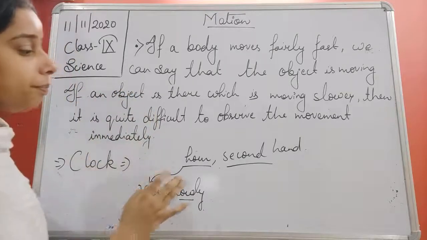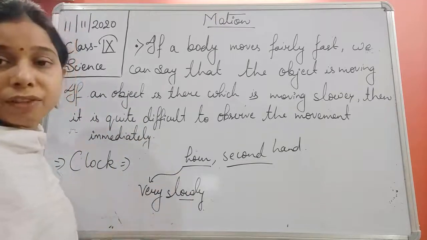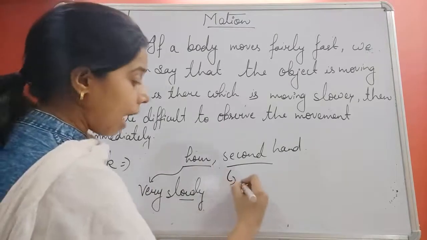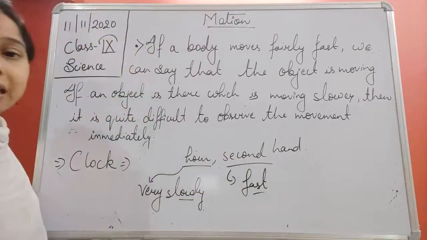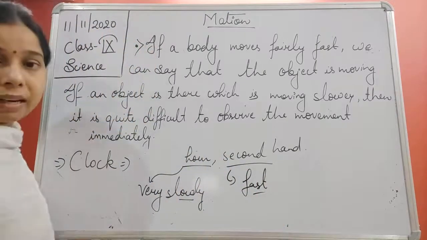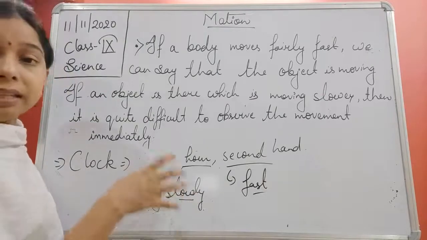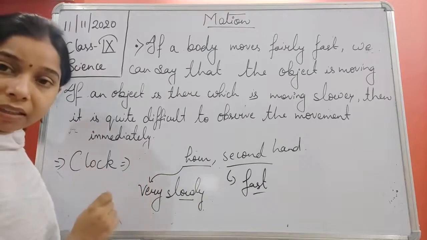But in case of the second hand present in the clock, as it moves fast, it is very easy for us to recognize the movement of the hand.